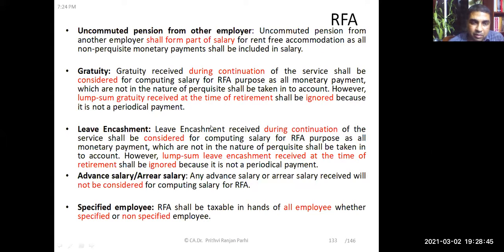So what's the reason for not including uncommuted pension? Uncommuted pension is just like salary now. Uncommuted pension means pension which you are receiving on regular basis, just like salary. But commuted pension is which you received in lump sum. Therefore, uncommuted pension from another employer shall form a part of salary.